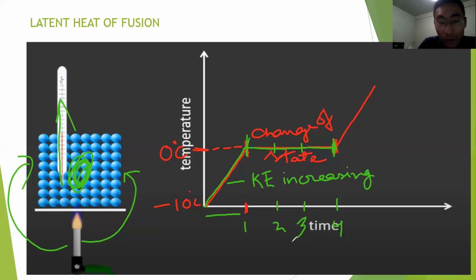So the question is, where is that energy going?